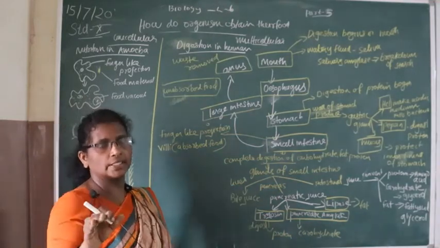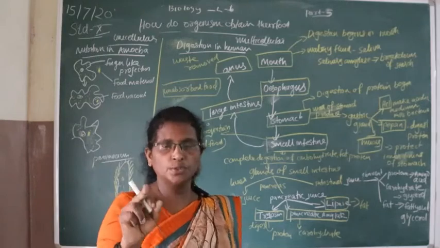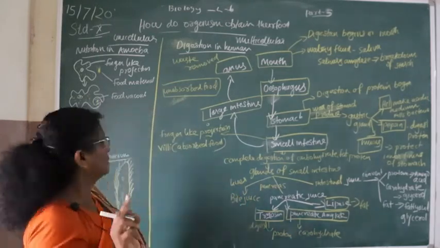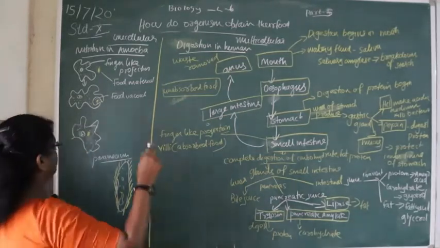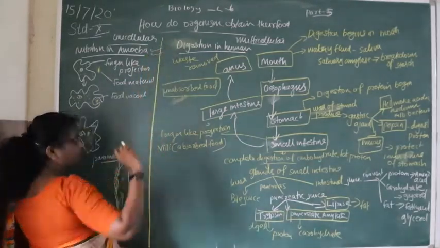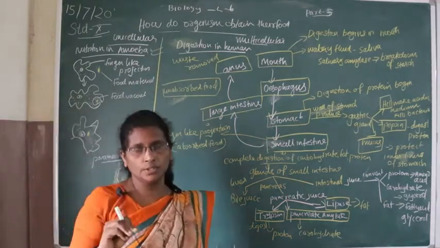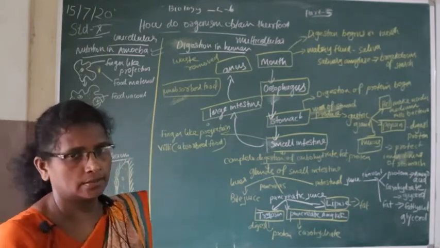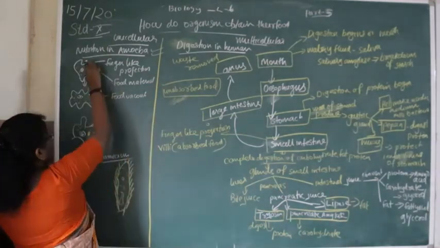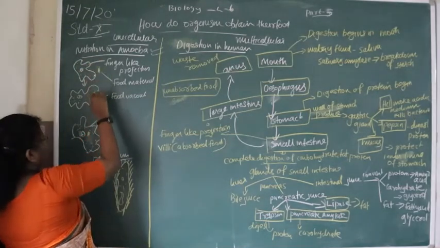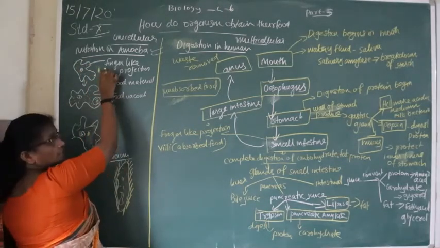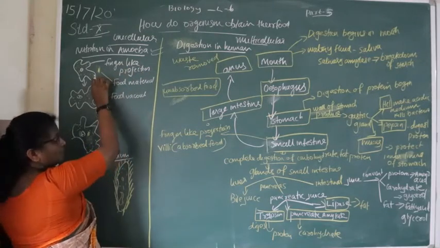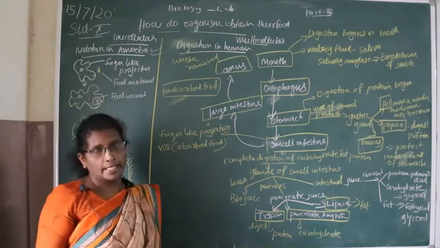Now we will first discuss the nutrition in unicellular organisms. The example is amoeba, so first we will discuss nutrition in amoeba. Amoeba is unicellular. On its body surface, finger-like projections are there. Students, these are the finger-like projections present on the body surface of the amoeba. Using these finger-like projections, they take the food.